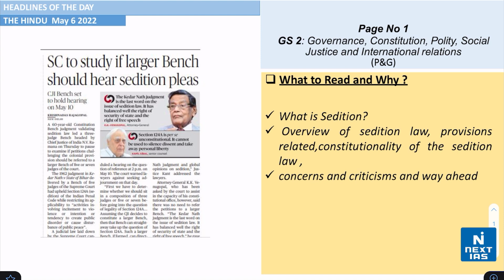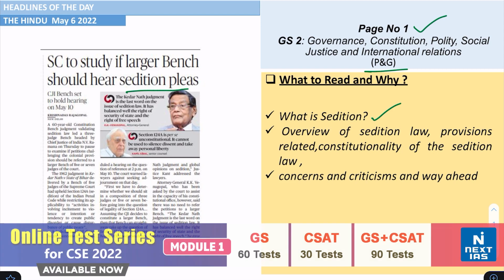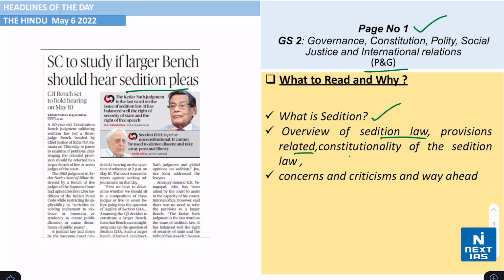Now, starting with the General Studies Paper 2 relevant headlines, I want you to take a look on page number 1. This is coming from the topic of polity and governance. The headline says that Supreme Court to study if larger bench should hear sedition pleas. Now understand what is sedition. Take an overview of sedition law, the provisions related to it, and also the constitutionality of the sedition law. Understand the concerns and criticisms and what lies ahead as far as sedition is concerned.